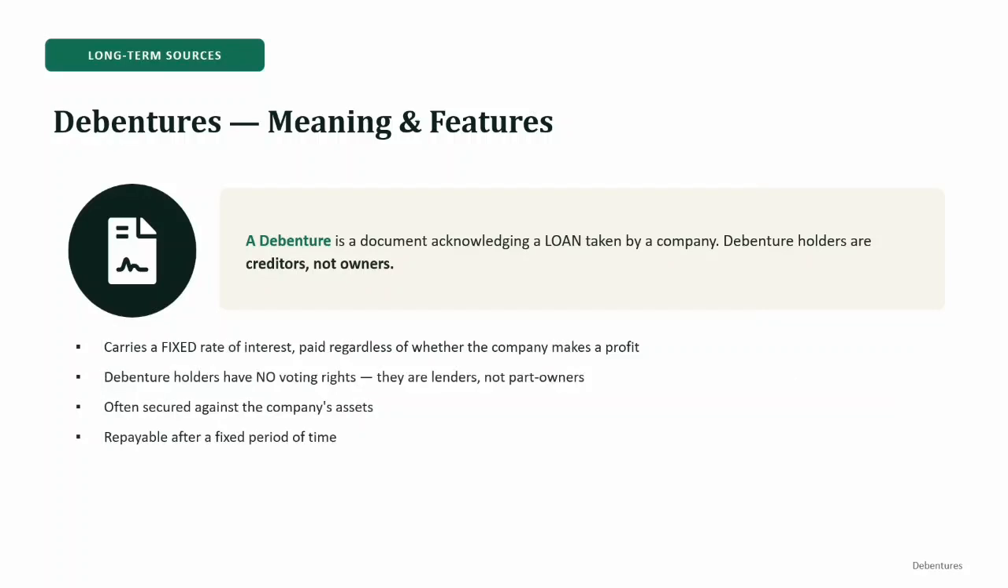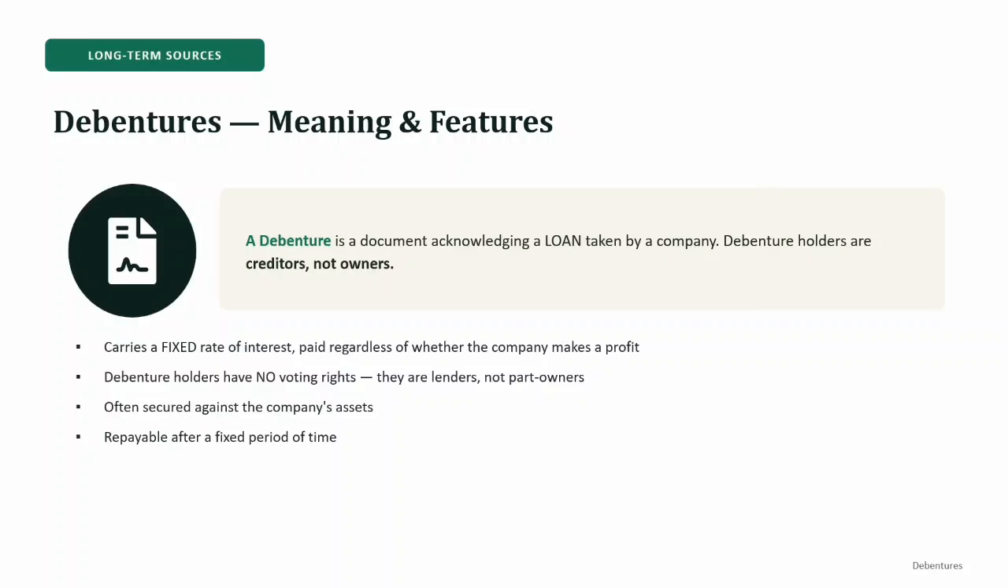Now let's look into the main features of a debenture holder. Number 1, fixed interest. A debenture carries a fixed rate of interest. This interest is paid regardless of whether the company makes a profit. No voting rights. That is, debenture holders are lenders, not owners. So they do not have voting rights.